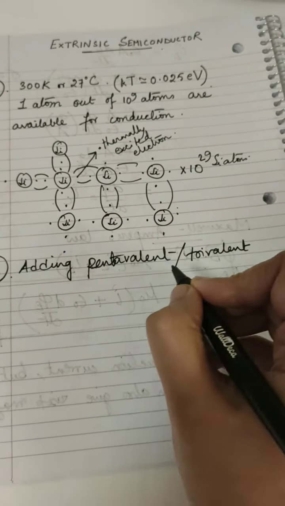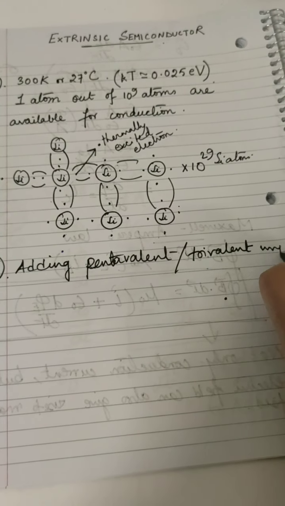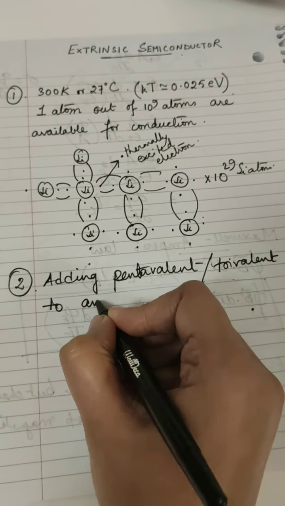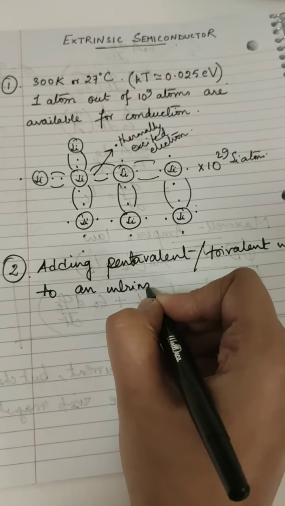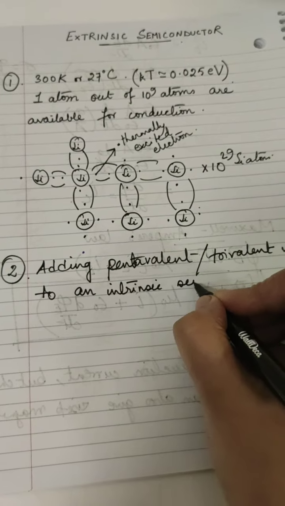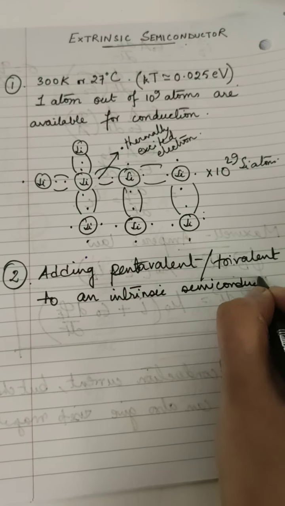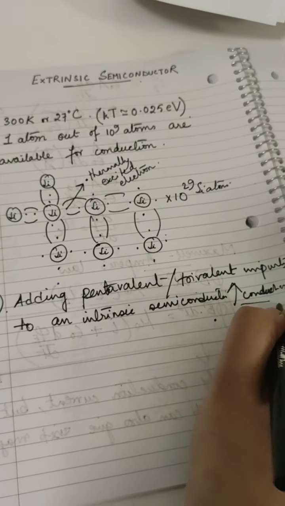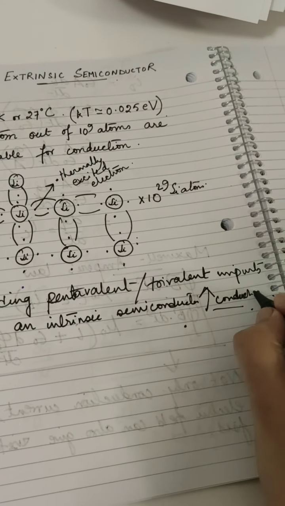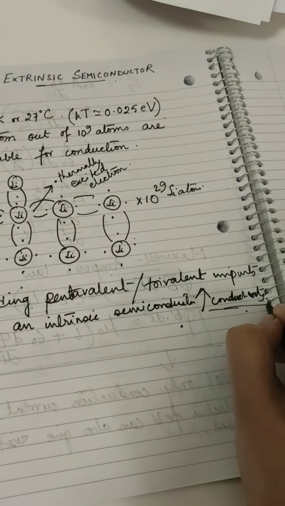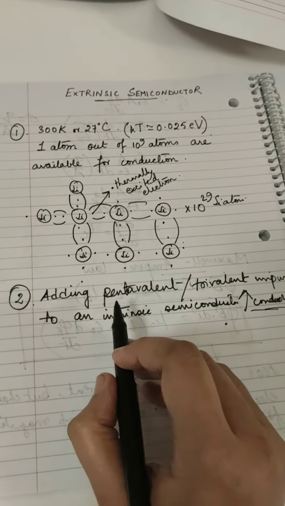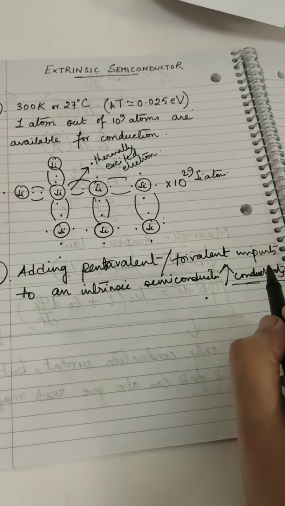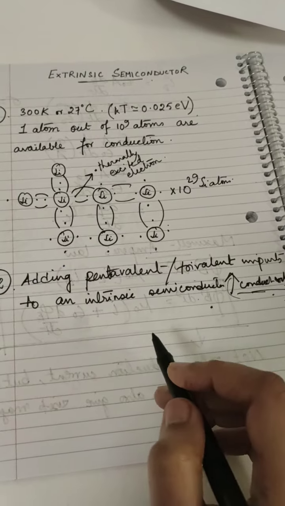By adding pentavalent or trivalent impurity to an intrinsic semiconductor, we can increase the conductivity of the semiconductor.